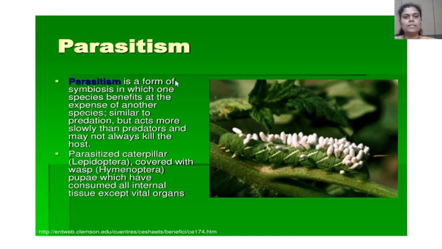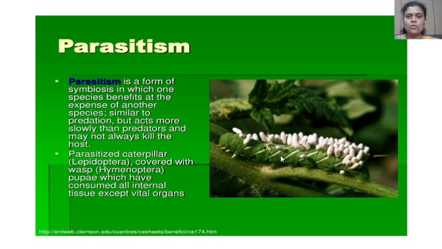Next, parasitism. Parasitism is a form of symbiosis in which one species benefits at the expense of another species. Similar to predation, but it acts more slowly than predators and may not always kill the host. Here, look at the picture. There is a caterpillar, also known as a parasitized caterpillar.